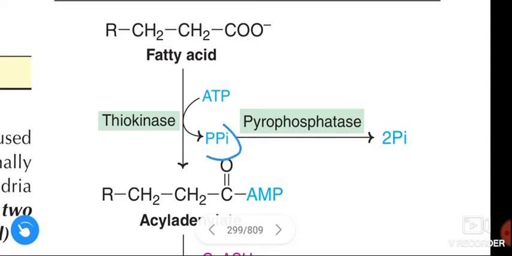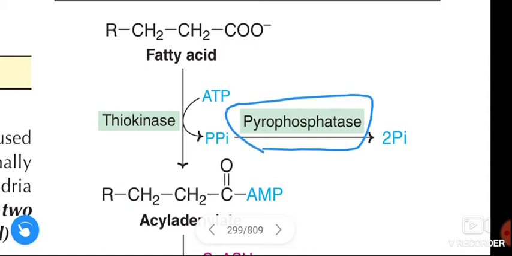The formed pyrophosphate is converted to 2 inorganic phosphates in the presence of the enzyme pyrophosphatase and makes this reaction irreversible.